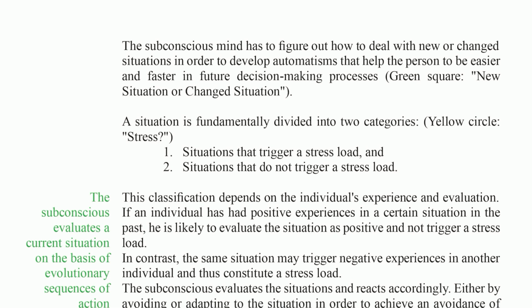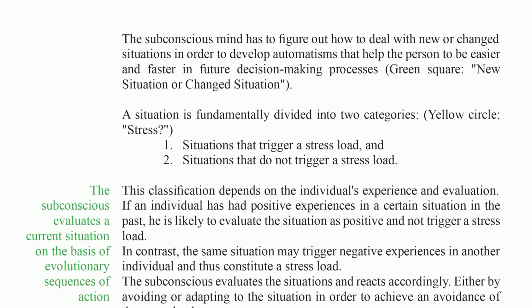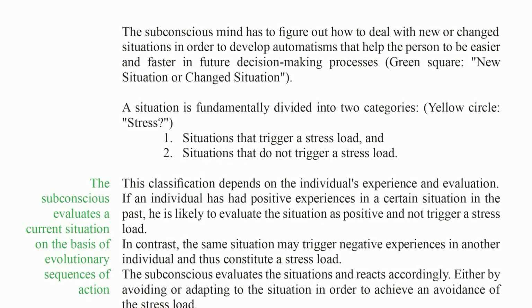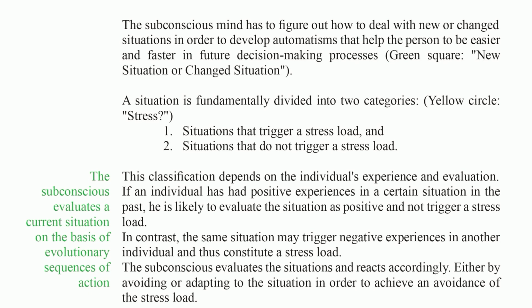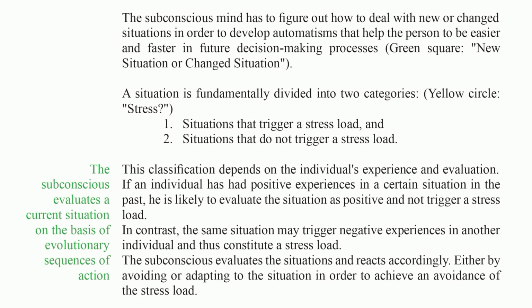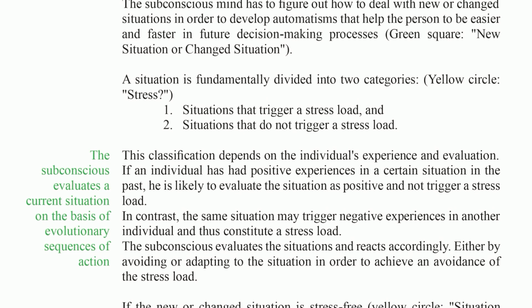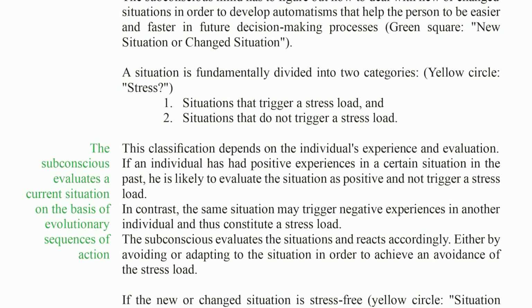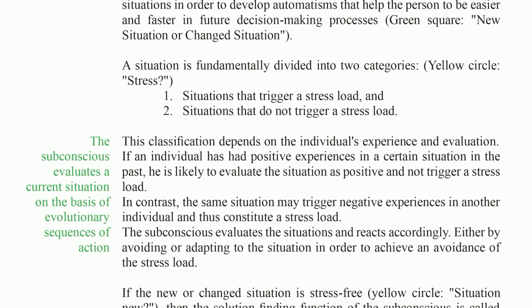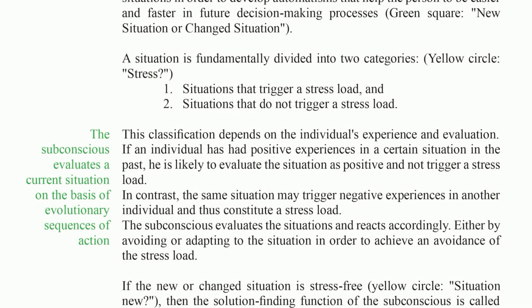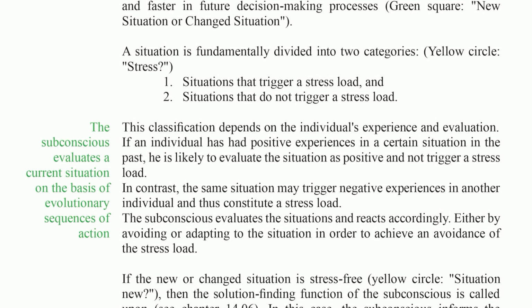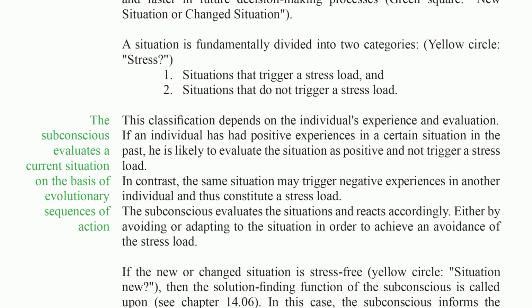Green square, new situation or changed situation. A situation is fundamentally divided into two categories. Yellow circle, stress. 1. Situations that trigger a stress load, and 2. Situations that do not trigger a stress load. This classification depends on the individual's experience and evaluation.